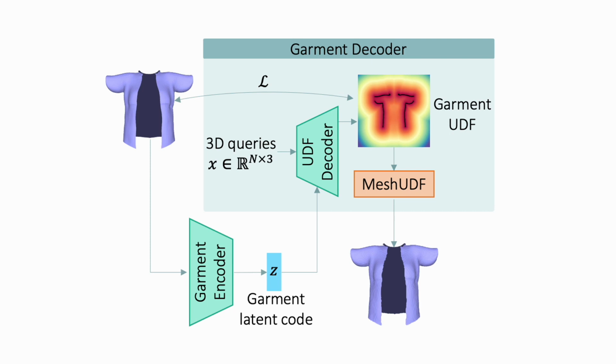For the garment generative network, an encoder is trained to squeeze input garments into compact latent codes. They are then used as input to a garment decoder, which can recover the garment surface by predicting its unsigned distance field, or UDF. The training of this network requires only a few hundred garments in static pose.